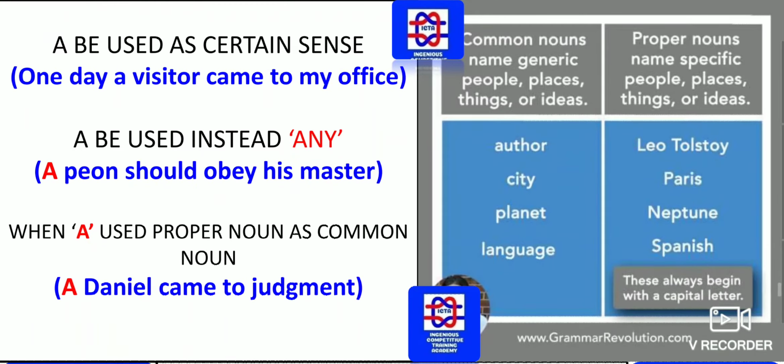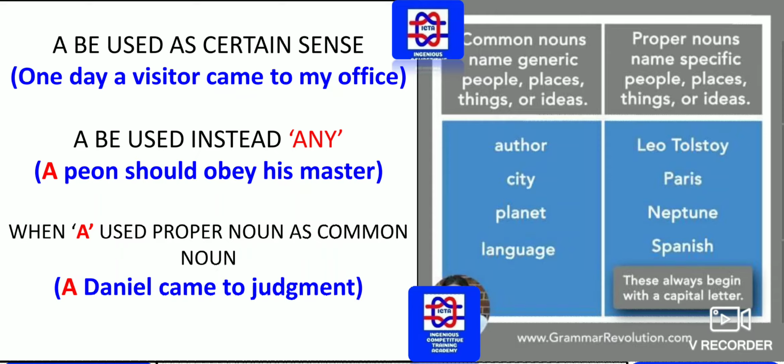Here the indefinite article a can be used in a certain sense. One day a visitor came to my office. Here it has been used in a certain sense. Here a is the one which is used. A can be used instead of any. A peon should obey his master. Any peon should obey his master, because all the peons are to obey their masters.